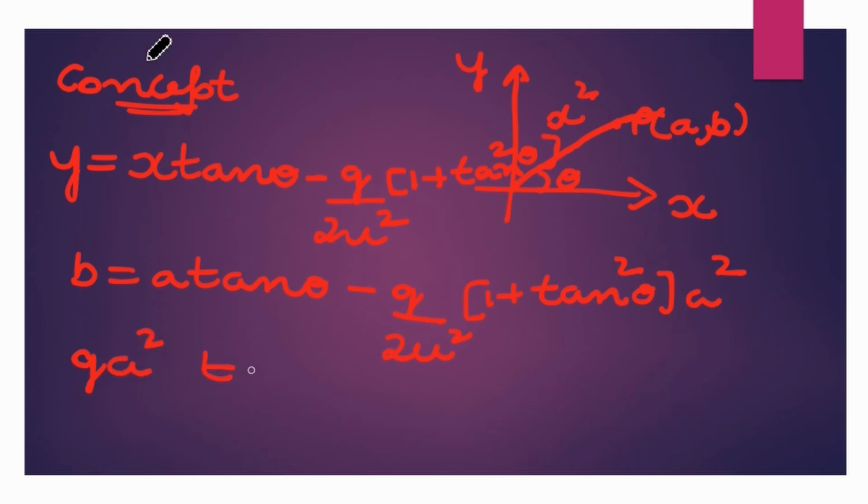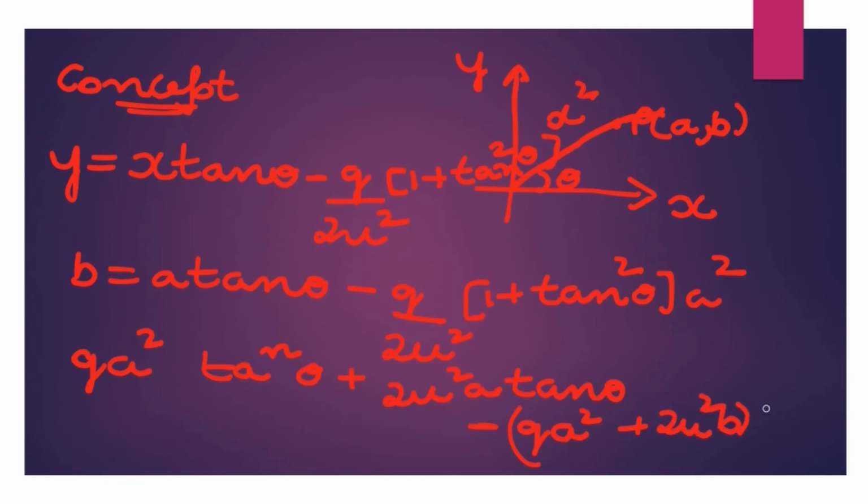that will be g a square tan square theta minus 2 u square a tan theta plus g a square plus 2 u square b is equal to 0. So this is a quadratic equation in tan theta. Now for this particular quadratic, because we are having real solutions, what should be the condition?